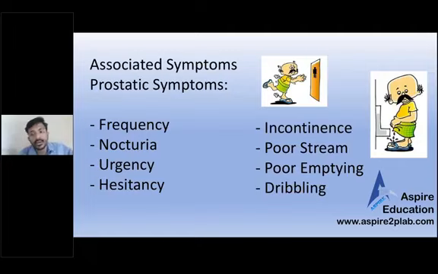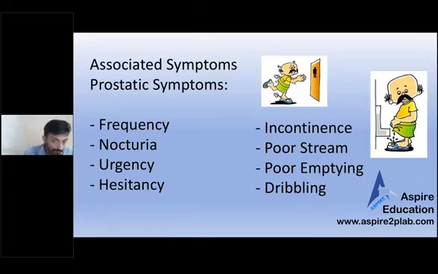Frequency, you can simply ask how often do you go to the loo? What is nocturia? If patient has to wake up in the night, that is nocturia. Urgency and hesitancy, some of the candidates struggle a bit. Urgency is when it is urgent to go to the loo, you have to rush to the loo. Hesitancy is you have reached the loo, but you hesitate. It takes a bit of time before you start urinating. That's the difference between urgency and hesitancy.